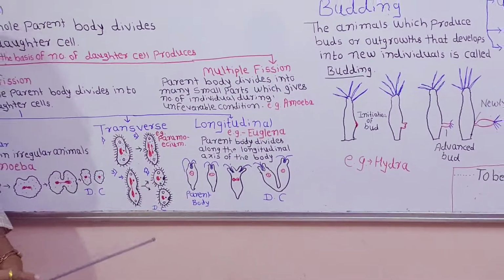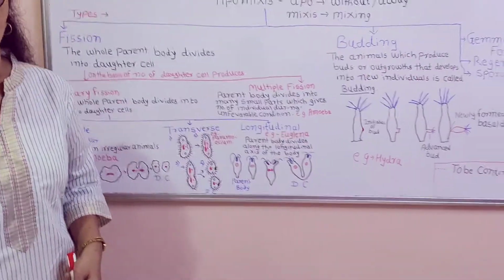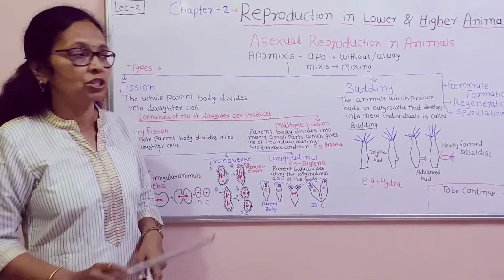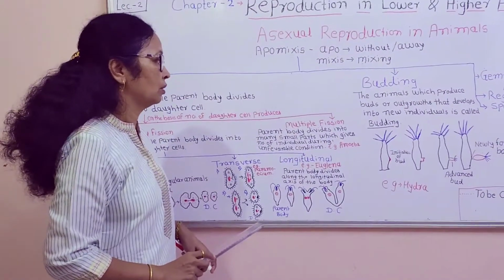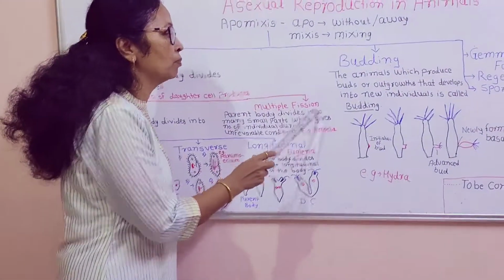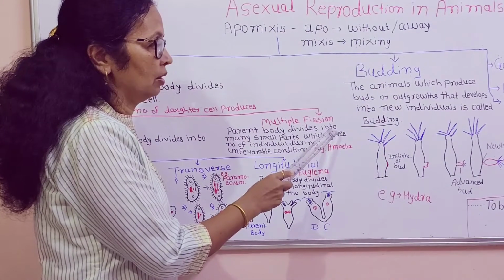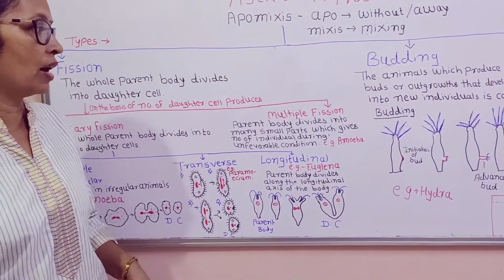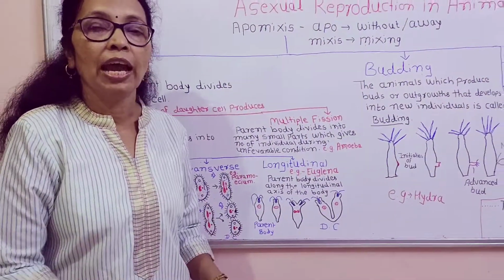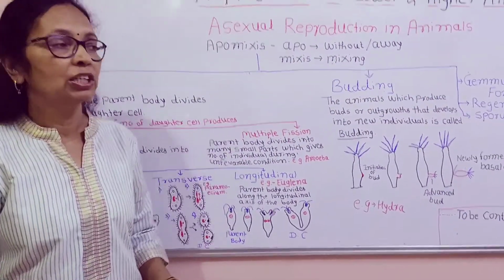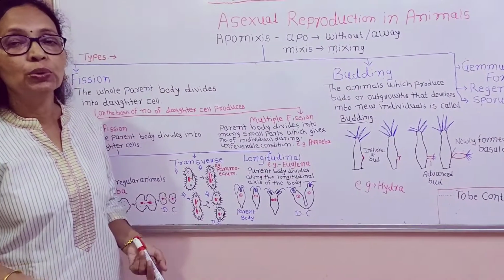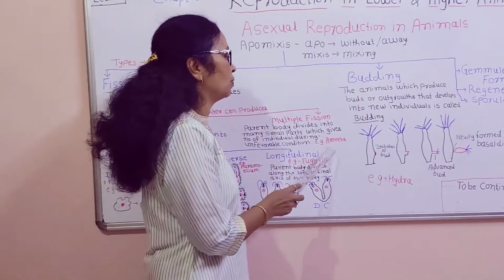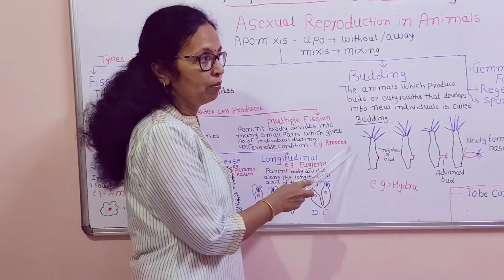So when the condition is not favorable, at that time reproduction goes on with the help of multiple fission. Here the body of the organism is divided into many small parts, and each and every part develops into a new individual. This process takes place in the amoeba.